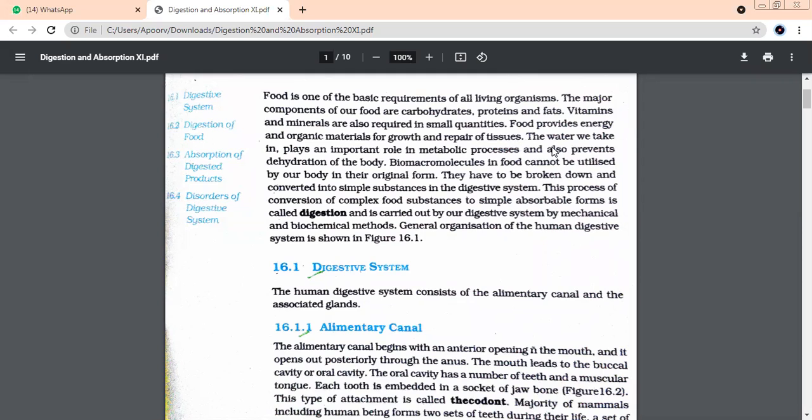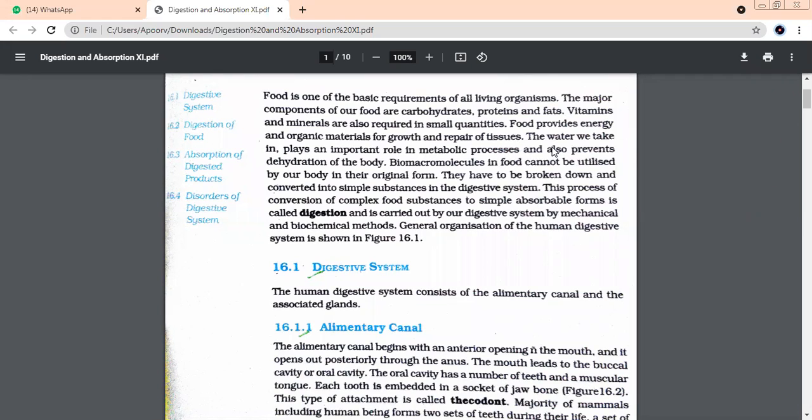So before we start the chapter, the concept should be very clear to everybody. We are eating food. But if we do not breathe, that food gives no energy. Tell me why? If there is no respiration, the food is of no use for you. Because energy is produced by respiration from that food.